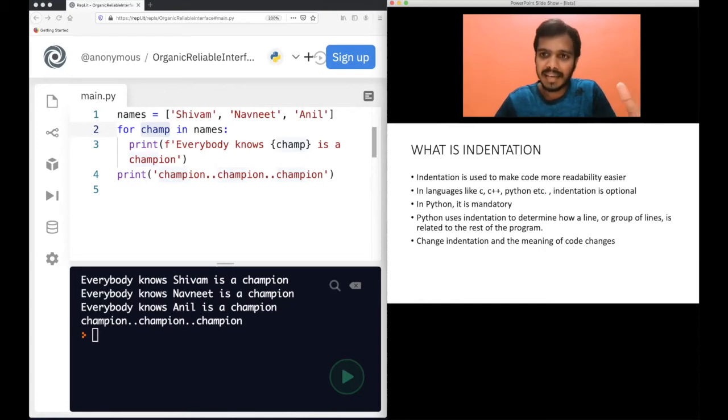In programming languages like C, C++, Python, in some languages, this is optional. I have written wrong here. In Python, it's not optional, but in C, C++, and some other languages, it's not compulsory. Even if you do not use indentation, it's okay. But in Python, it's mandatory. You have to use the indentation, because Python uses indentation to determine how a line or group of lines is related to the rest of the program. Changing indentation changes the meaning of the program.